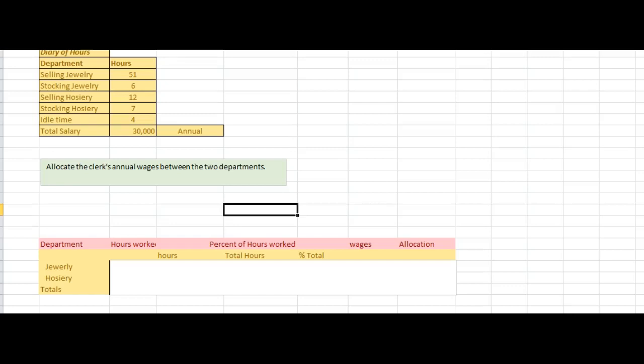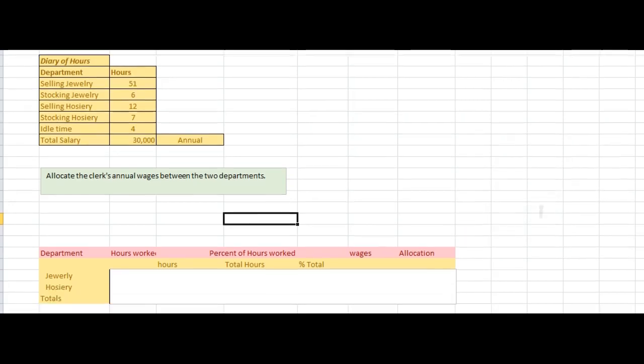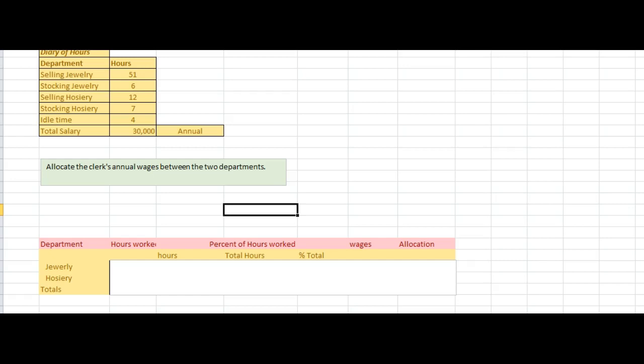Okay, now we're looking at some separate allocation, and this is allocating wages. This is a diary of one clerk, and we want to allocate her annual wages between two departments. She's worked 51 hours selling jewelry, 6 hours stocking jewelry, 12 hours selling hosiery, 7 hours stocking, and she has idle time. And her total wages are $30,000.